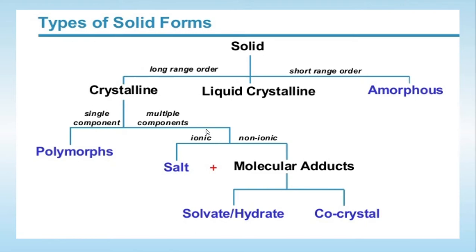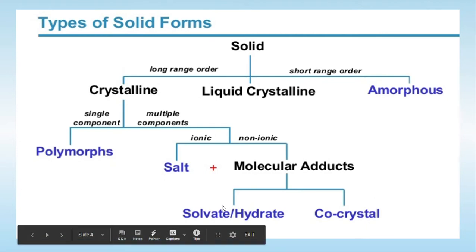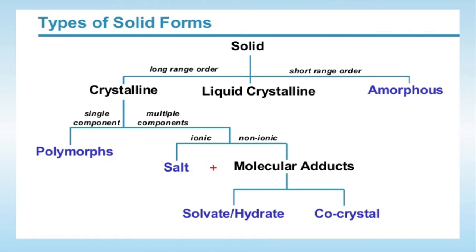If they have a charged molecule and it is combined with an oppositely charged molecule, the bond of interaction which is formed is the ionic bond, so they are going to form a salt. In the case where we add another molecule, say either a solvent or water, it will form a solvate or a hydrate. And if the molecule which is added is a co-former, then they will form co-crystals.